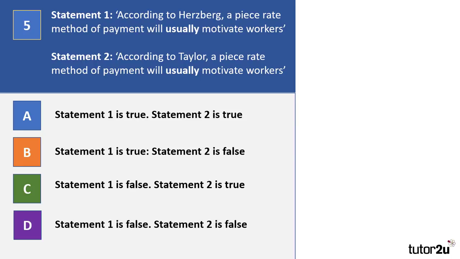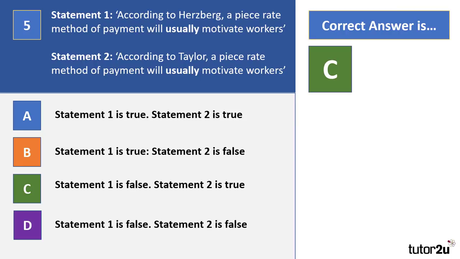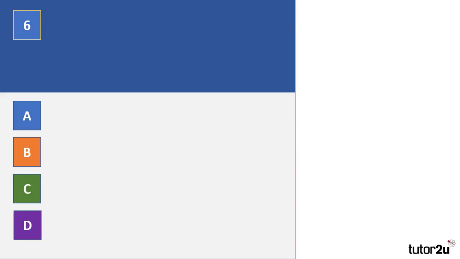So hopefully you got that one. And the answer to question 5 is C. Statement 1 is false. Herzberg would classify piece rate pay as a hygiene factor. Therefore, it would similarly reduce dissatisfaction rather than motivate, whereas Taylor believes that piece rate pay is a method that will usually motivate workers. Question 6.